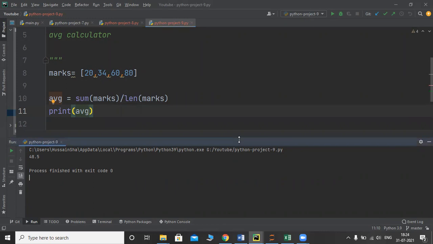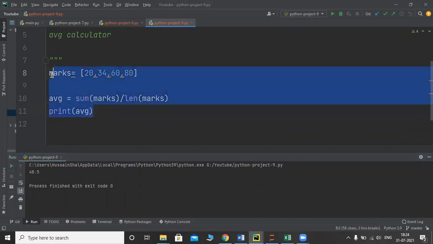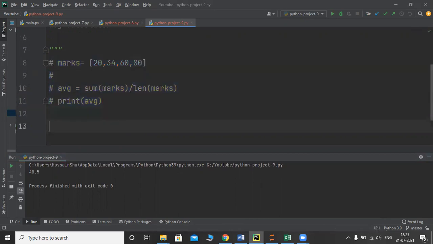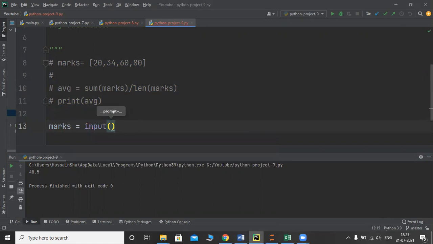But this is not our goal here. We need to replicate sum. We need to replicate length. Let us comment this one. So we'll take inputs, marks is equal to input, and then enter marks separated by space.